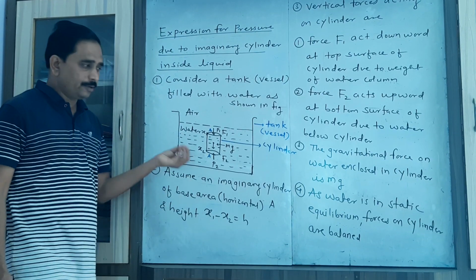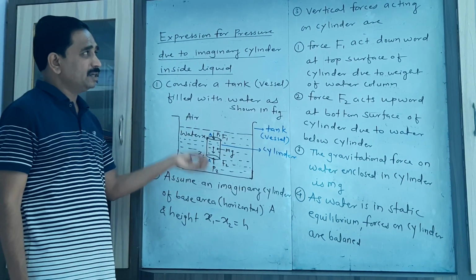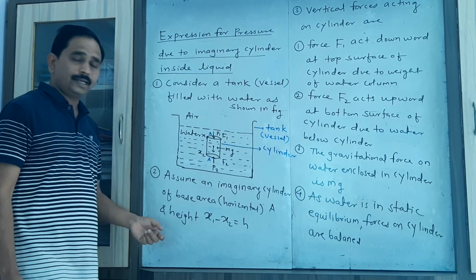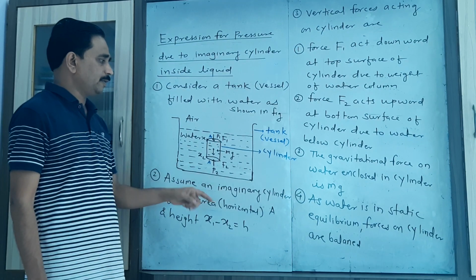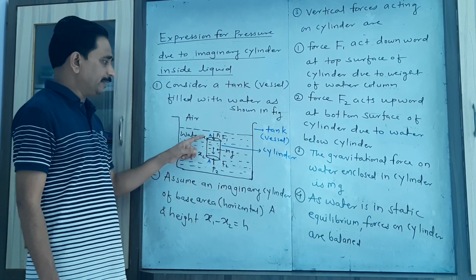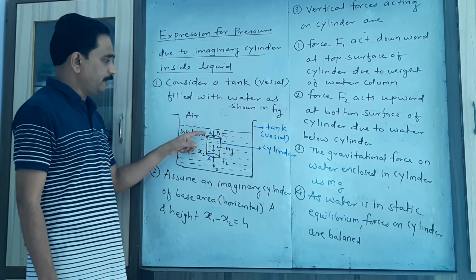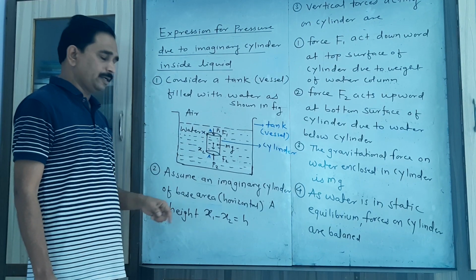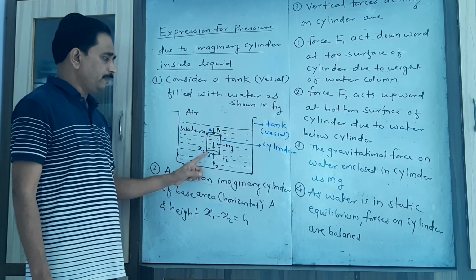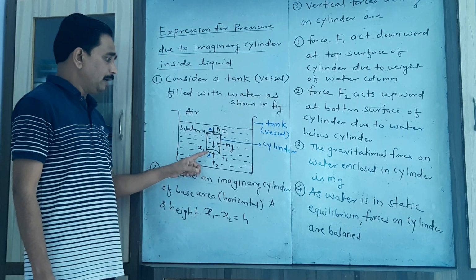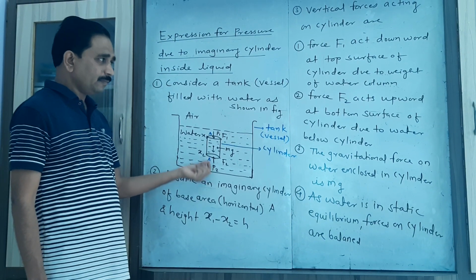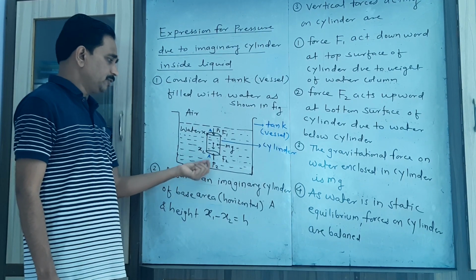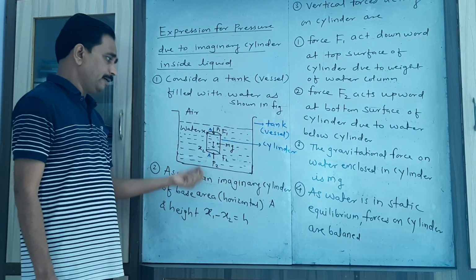Then in the third point you have to consider the different forces acting on that cylinder. There are three types of forces acting on the cylinder. The first one, F1, acts at the top surface because of the liquid present above the top surface. The force F2 acts in the upward direction at the bottom surface because of the liquid which is below the cylinder.